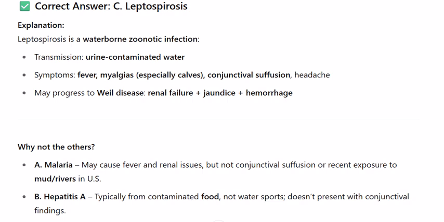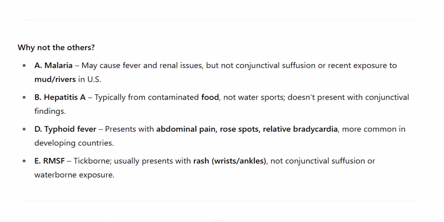A. Malaria may cause fever and renal issues, but not conjunctival suffusion or recent exposure to mud rivers in the U.S. B. Hepatitis A, typically from contaminated food, not water sports, doesn't present with conjunctival findings. D. Typhoid fever presents with abdominal pain, rose spots, relative bradycardia, more common in developing countries. E. RMSF, tick-borne, usually presents with rash, wrists, ankles, not conjunctival suffusion or waterborne exposure.